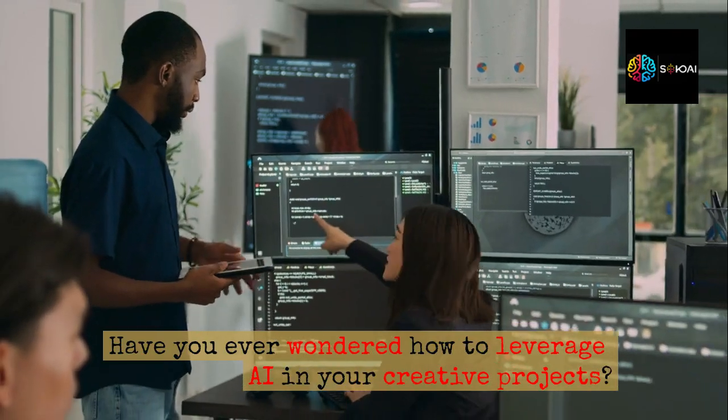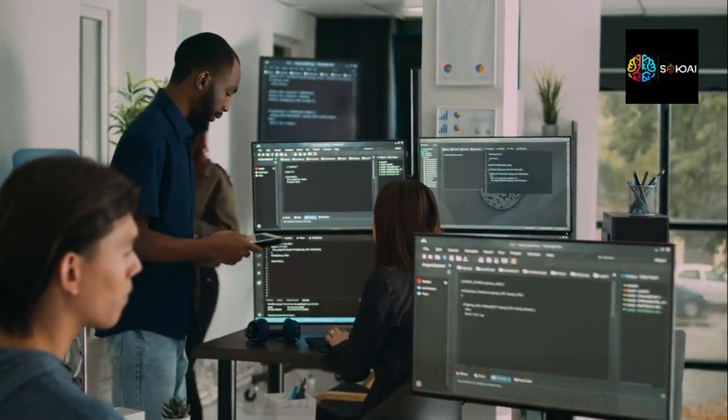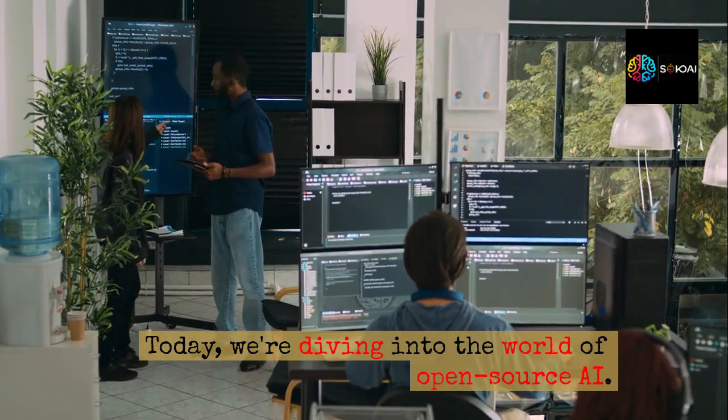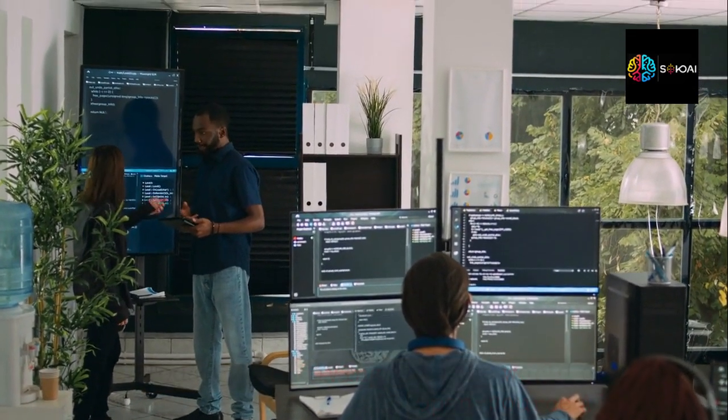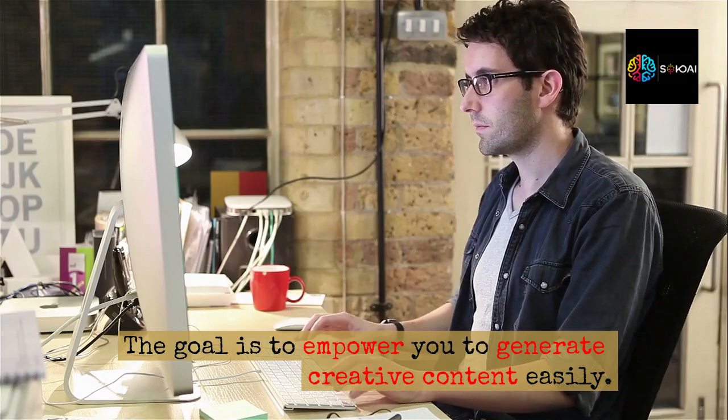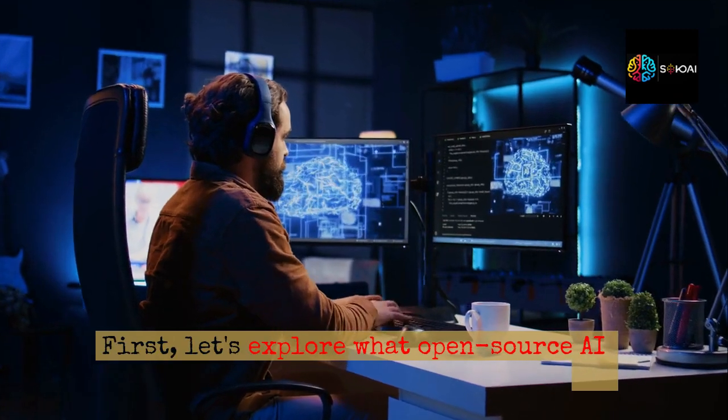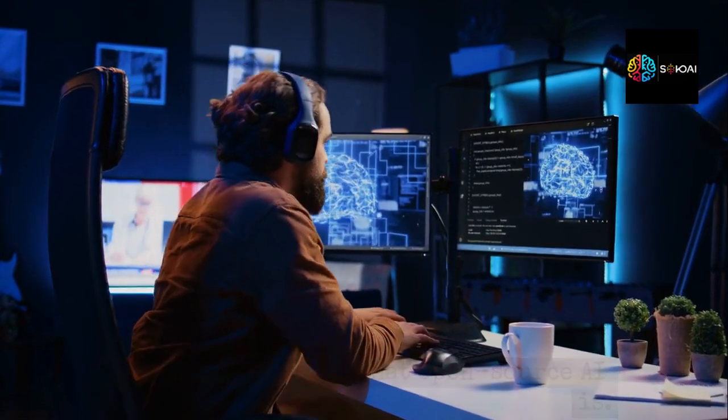Have you ever wondered how to leverage AI in your creative projects? Today, we're diving into the world of open source AI. The goal is to empower you to generate creative content easily. First, let's explore what open source AI is.